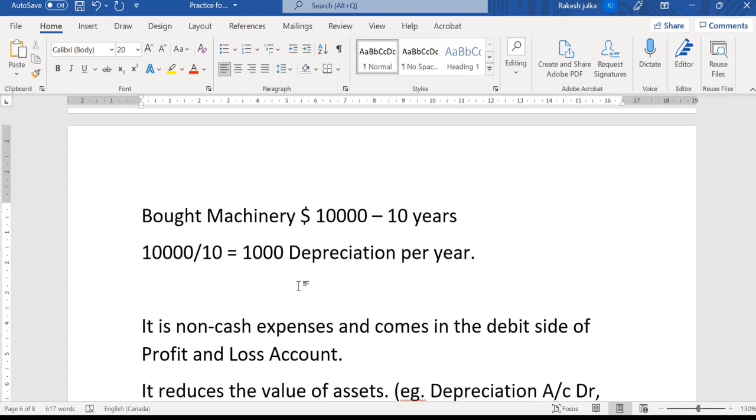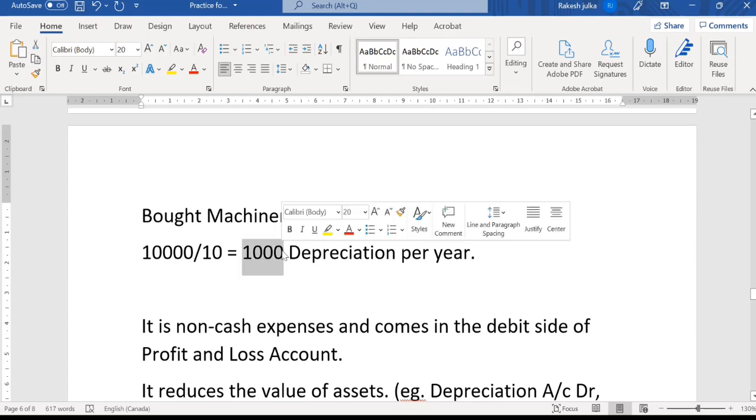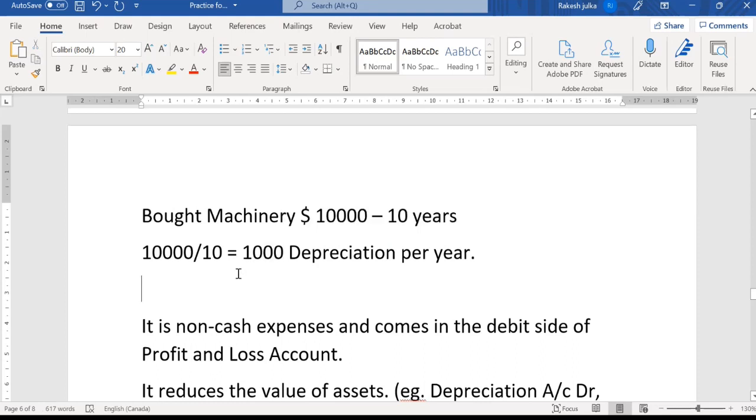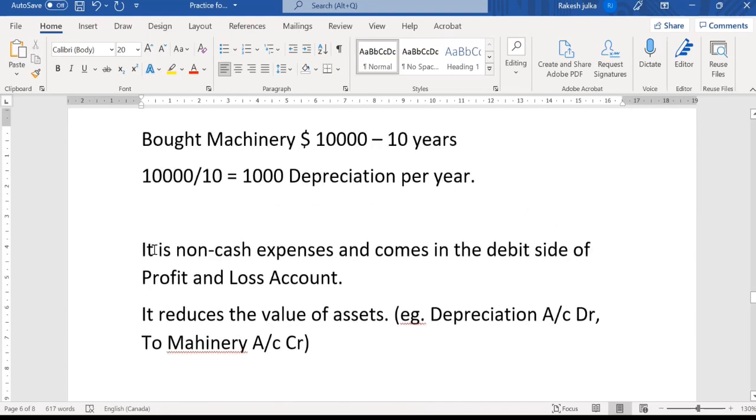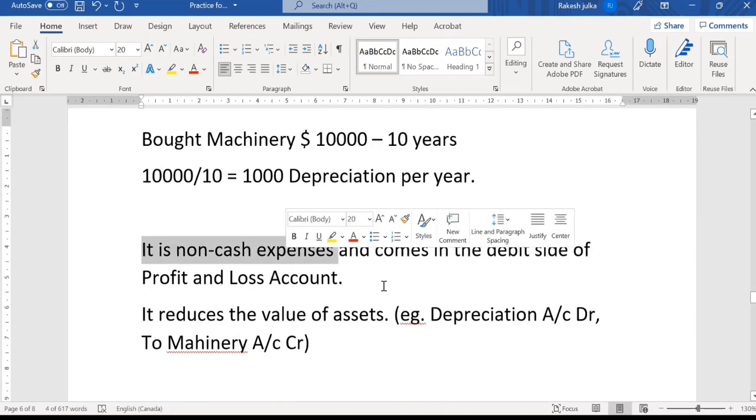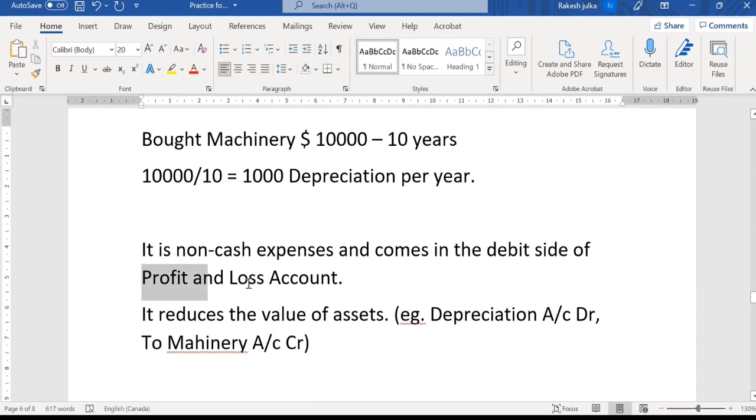But in case of depreciation, we are not going to give anything to anyone, because we know that the value of this machinery is going down by $1,000 every year. So it means neither cash nor bank we are going to give to anyone. But since the value is going down, this will be considered as expenditure. So this is also known as a non-cash expenditure, and it comes in the debit side of the profit and loss account as expenditure. It reduces the value of assets. This is also true.